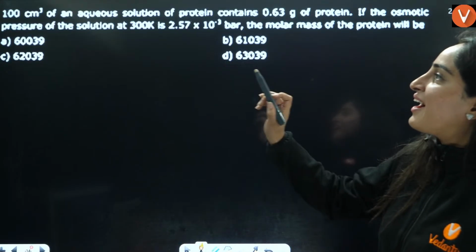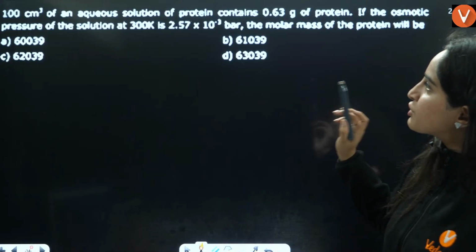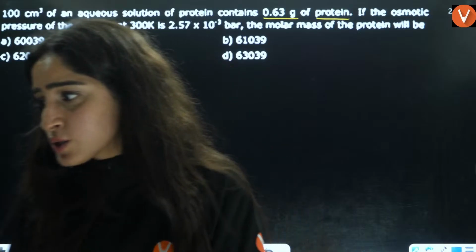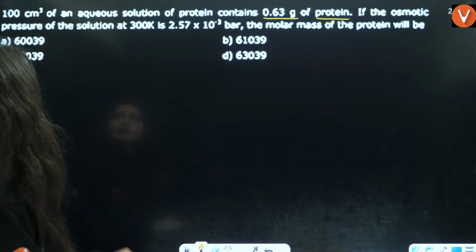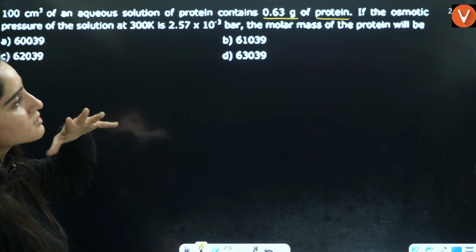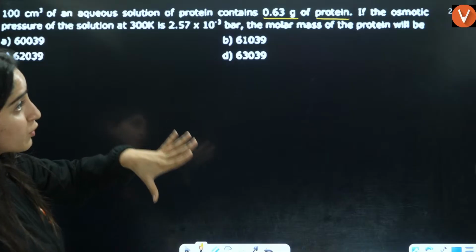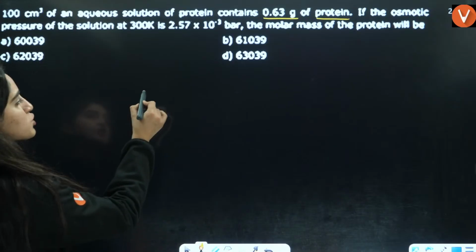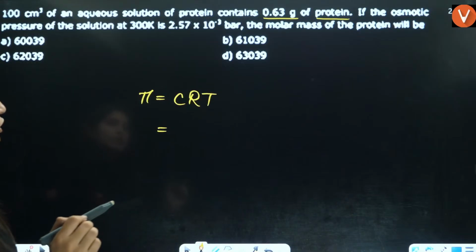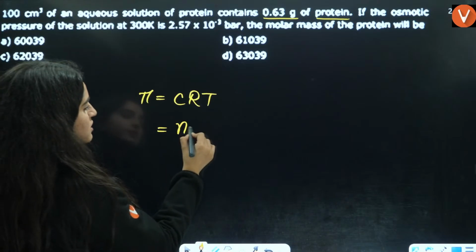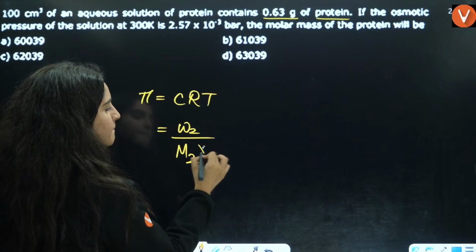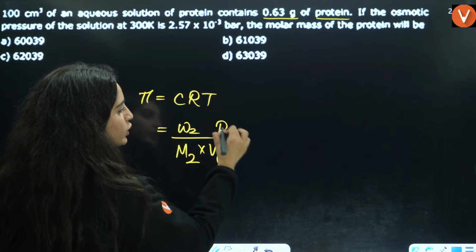Chalo. 100 centimeter cube of aqueous solution of protein contains 0.63 gram of protein. Okay, now 100 centimeter cube of aqueous solution of protein contains this much of protein. If the osmotic pressure, what is osmotic pressure? Pi is equal to CRT, right? What is C? Concentration is number of moles. What is number of moles? Number of moles is weight divided by molar mass multiplied by volume in liters into R and T.